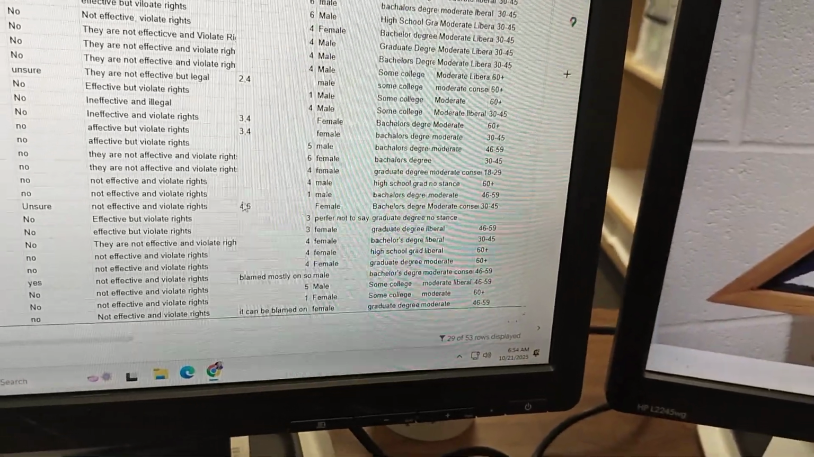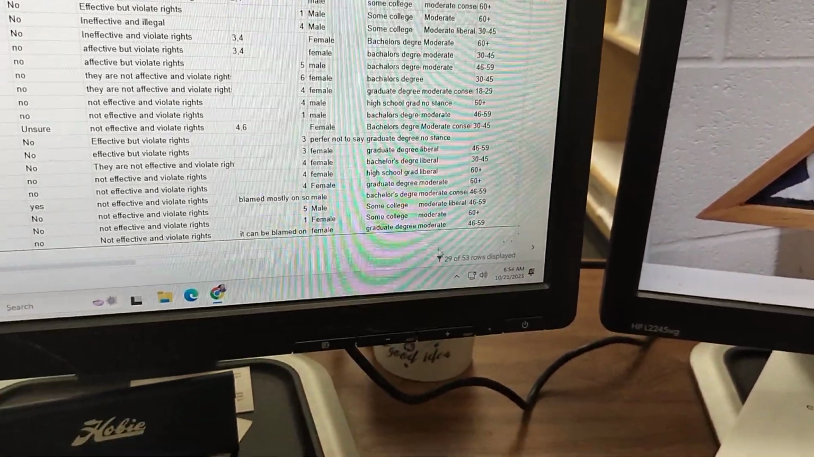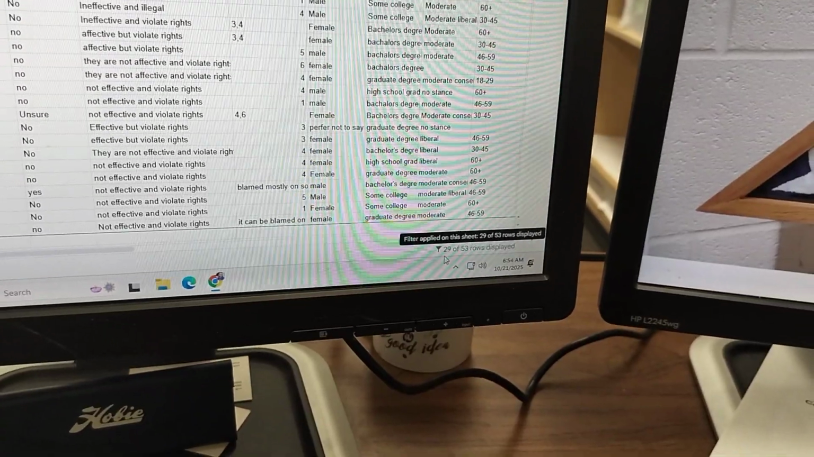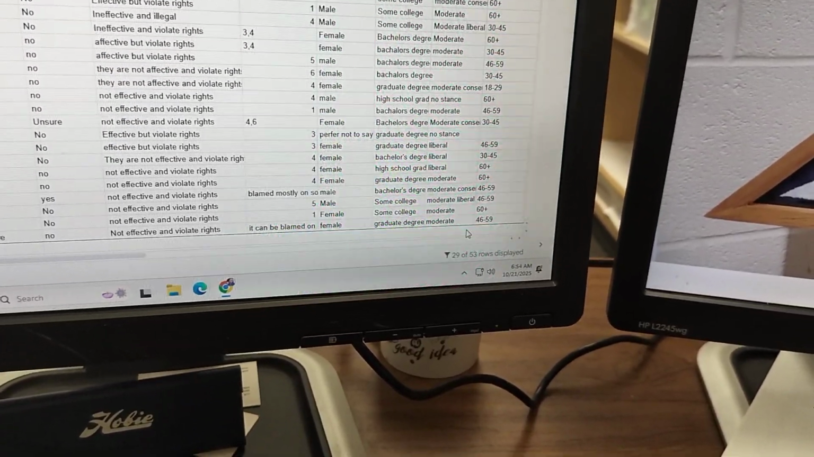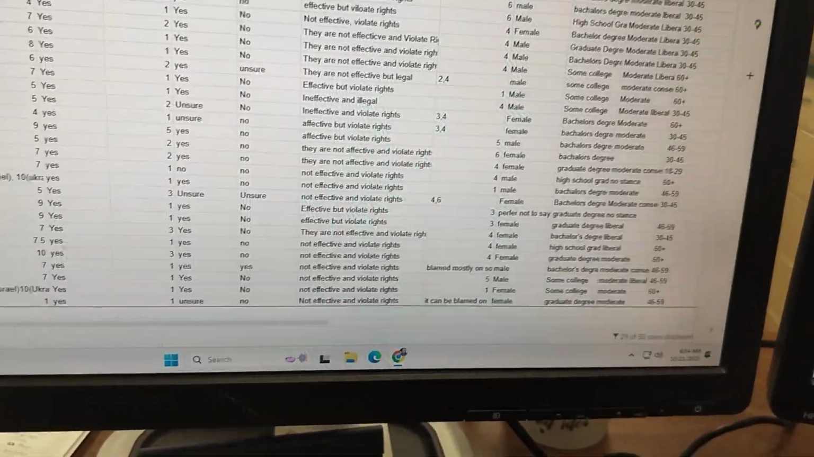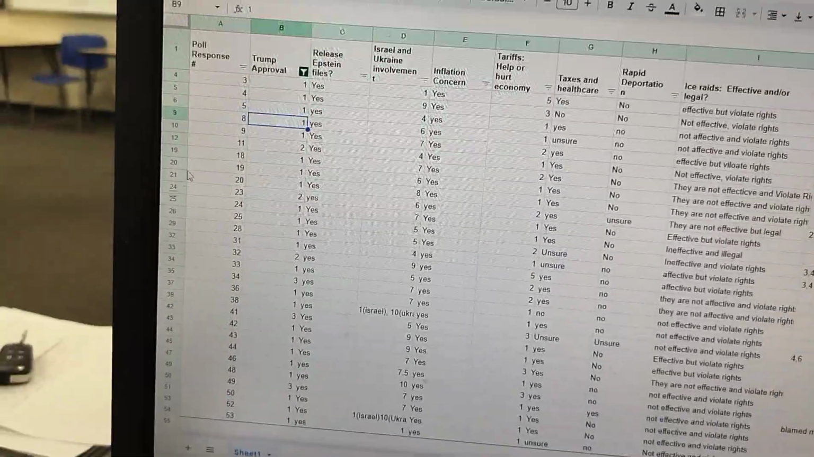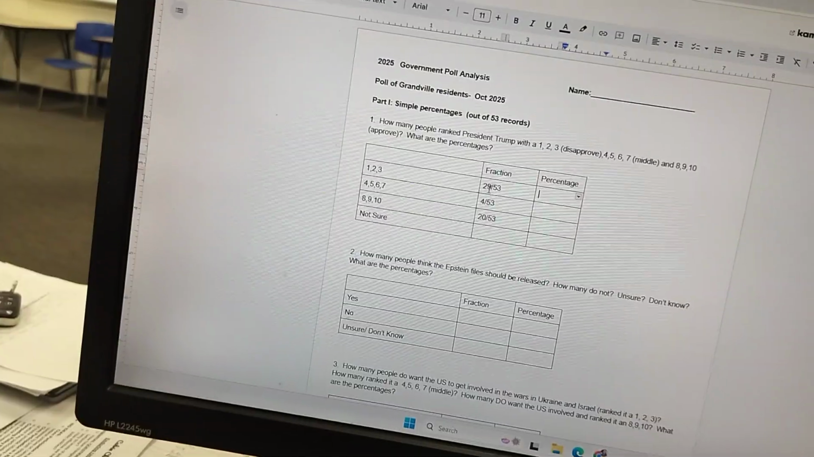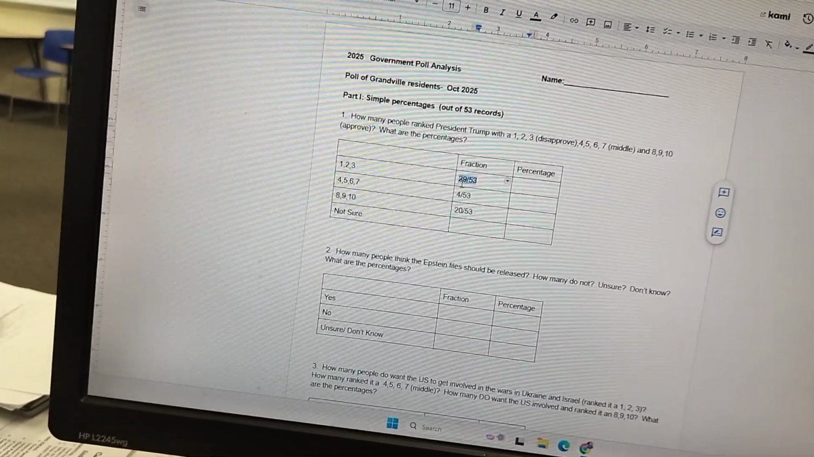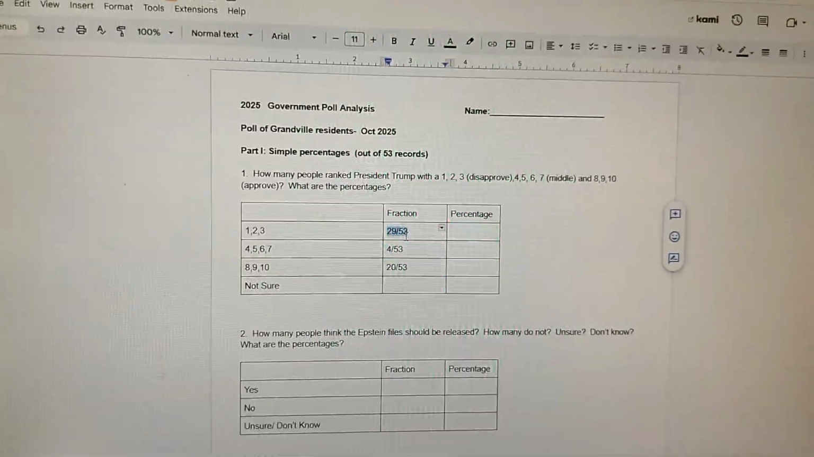However, if you go down here, you can see how many rows are displayed. 29 out of 53. So you now know 29 of the people out of 53 gave Trump a 1, 2, or 3. And that's when you go to this and you would type in your fraction. So 29 out of 53 gave Trump a 1, 2, or 3.